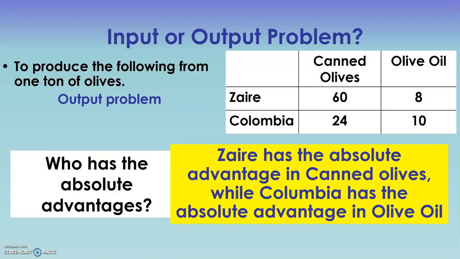So Zaire has the absolute advantage at canned olives, and Colombia has the absolute advantage in olive oil. If these countries are friendly with each other, they live near each other, they should look at each other and say, hey, if I make canned olives and you make olive oil, maybe we could trade and be better off and have more stuff at the end of this transaction.